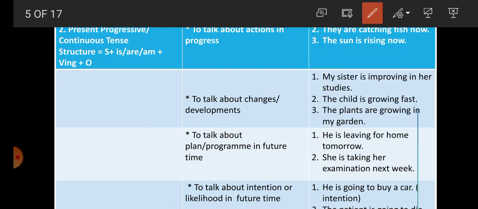So students, we have got that present progressive tense is used first to talk about an action in progress, second to talk about changes and development, third to talk about plans and programs in future time, and fourth to talk about intention or likelihood in future time.